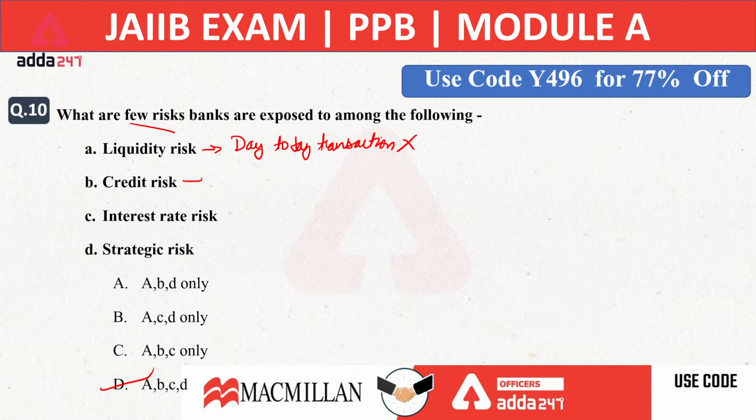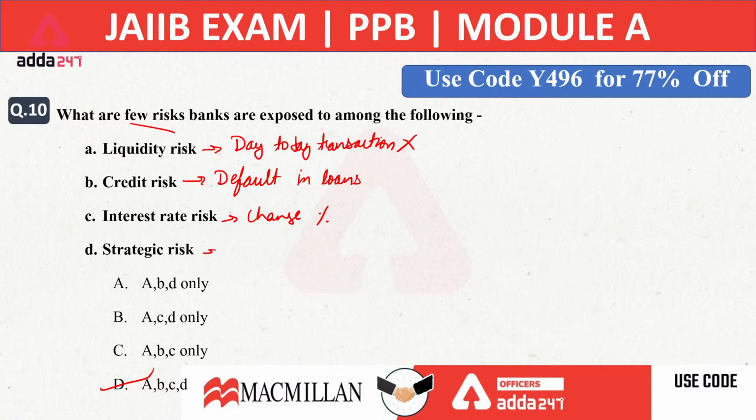Now when it comes to credit risk, it is the risk of default in loans given by the bank. When there is a risk of default in loans, that the bank has given loan to the public but the public is not returning the loan, that default risk is credit risk. When there is a change in the interest rate, then the risk will be faced by the bank and it will be known as interest rate risk.